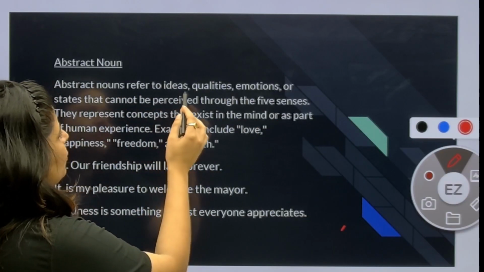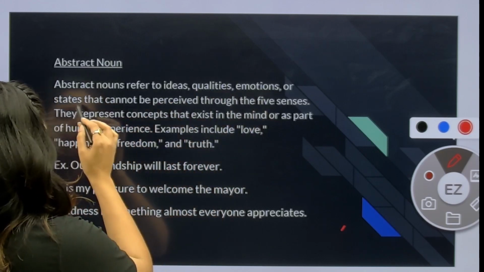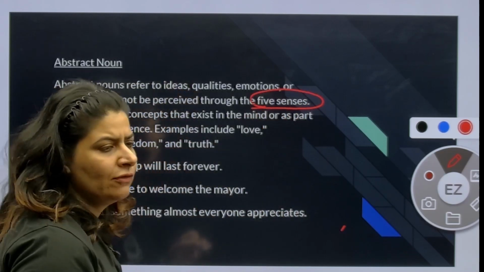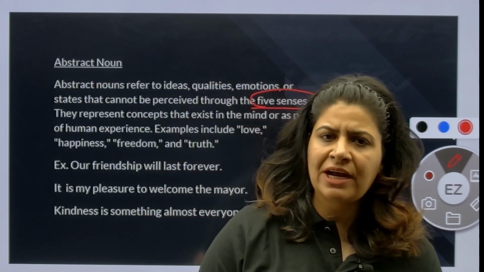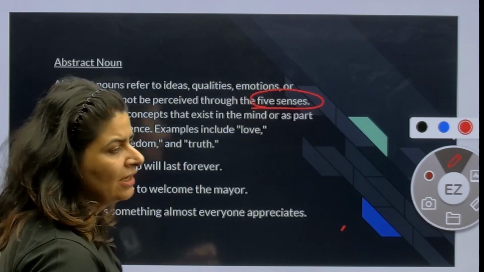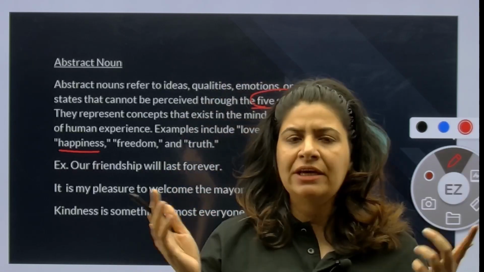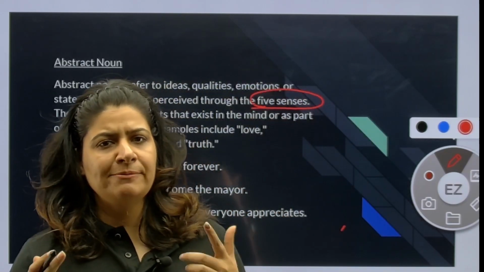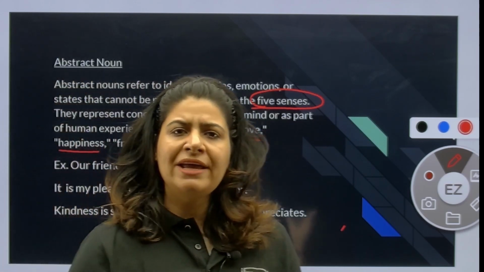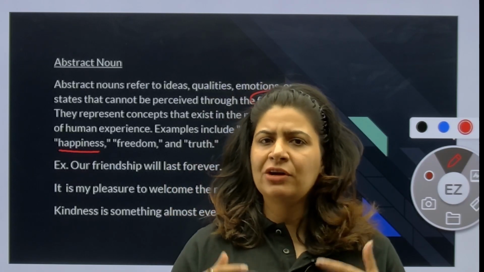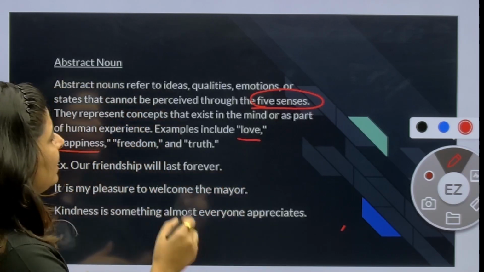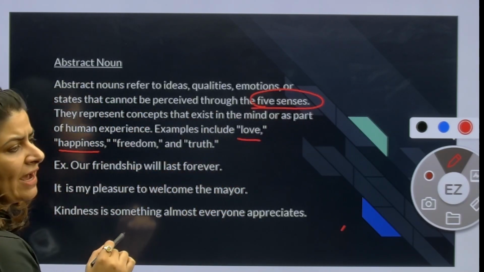Abstract nouns refer to ideas, qualities, emotions or states that cannot be perceived through the five senses. All of you know what my five senses are. So something that you cannot perceive by the five senses. Let's take an example of happiness. You cannot touch happiness. You cannot hear happiness. So happiness is my abstract noun. Emotions like love, hatred are my abstract nouns. You can feel them, but you cannot see, touch or hear them. So we can say they cannot be perceived through the five senses.